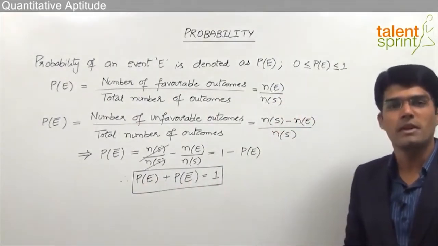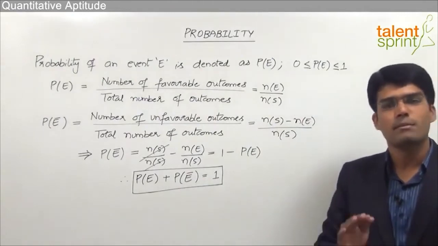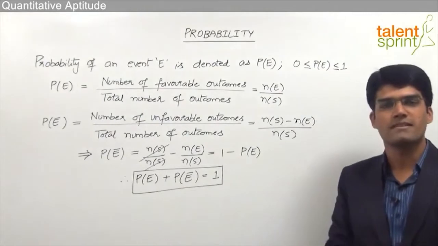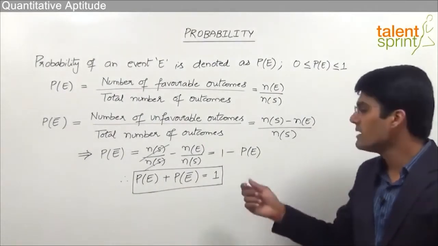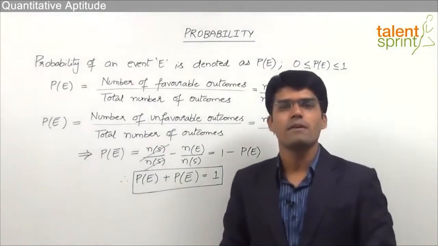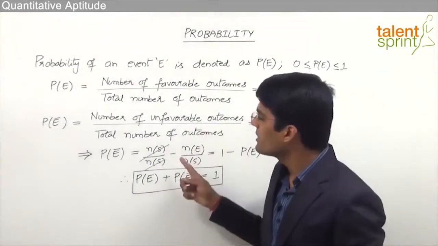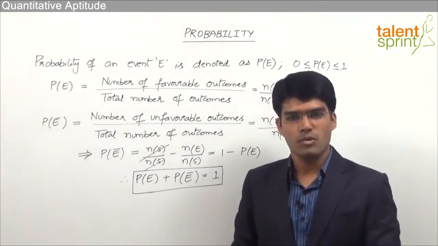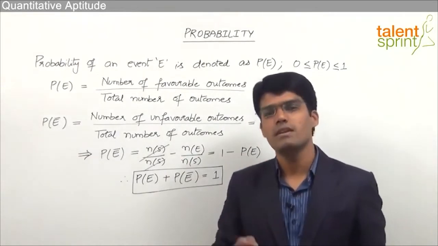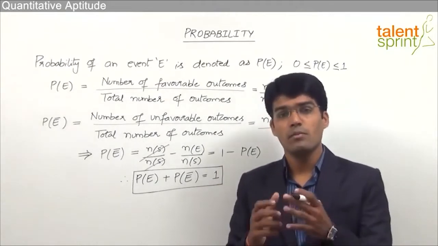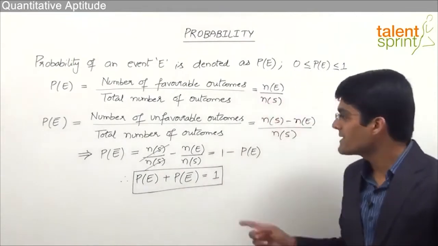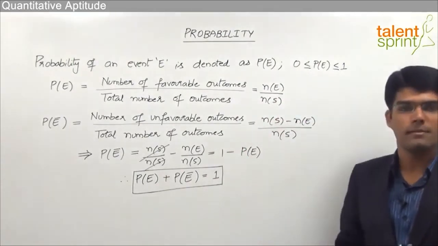So for any given event, the probability that the event will happen plus the probability that the event will not happen should be equal to 1. So probability of success of an event plus probability of failure of an event is always equal to 1. So this is how we can measure the probability of a particular event to happen and the probability of that event not to happen. Probability of an event to happen is taken as number of outcomes which are in favor of that event divided by total number of outcomes. And probability of failure of that event, or probability that the event will not happen, can be taken as 1 minus probability that the event will happen.